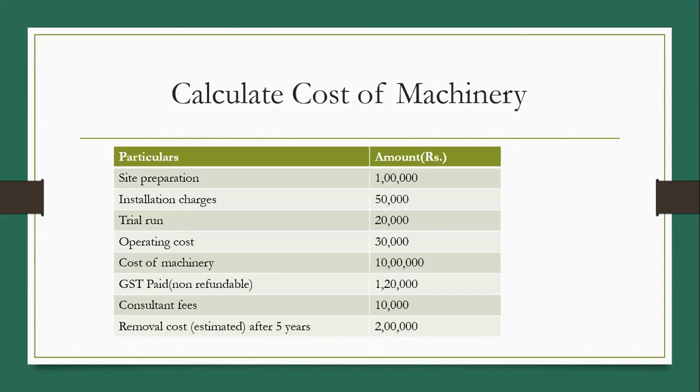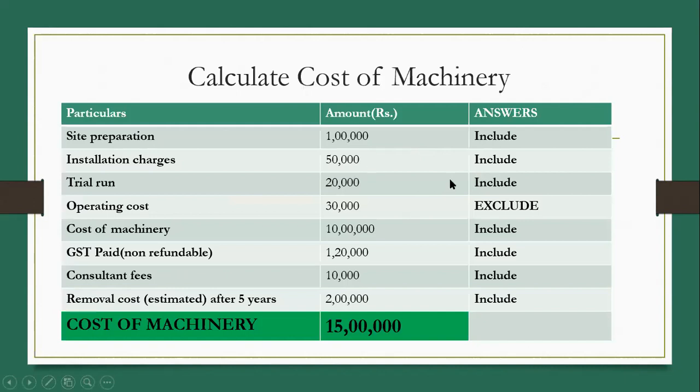Next one is cost of machinery. Cost of machinery itself is fixed asset cost, so it must be considered. Then non-refundable GST, as it is non-refundable, it is part of fixed asset. Then consultant fees, consultant fees should be included in fixed asset. And lastly, removal cost, it is payable after 5 years, but it is essential, so it is included in cost of fixed asset.